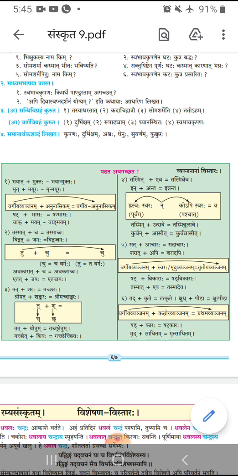Now we will see the first rule given in your book. First rule is, if a class consonant except nasal is followed by a nasal, the class consonant is replaced by the nasal of its class. Children, you will understand this with the help of an example.